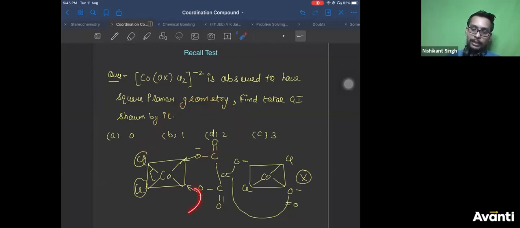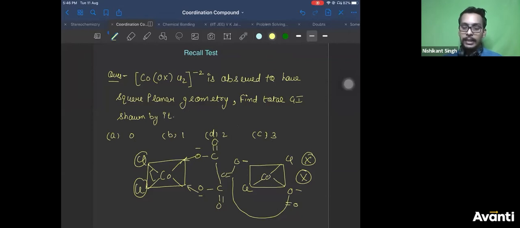It will not rotate like this and form a ring here, right? So then this molecule does not become square planar. Its geometry will change. And therefore this structure does not exist. So will it show GI? Is it showing GI? So this is fine.